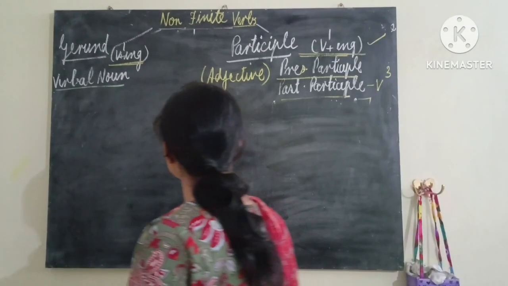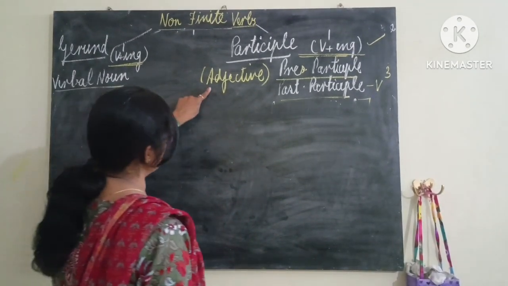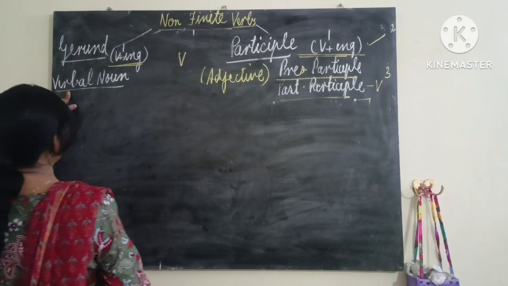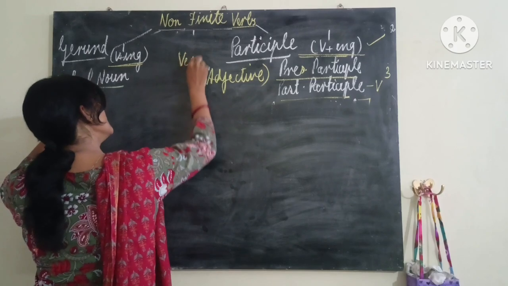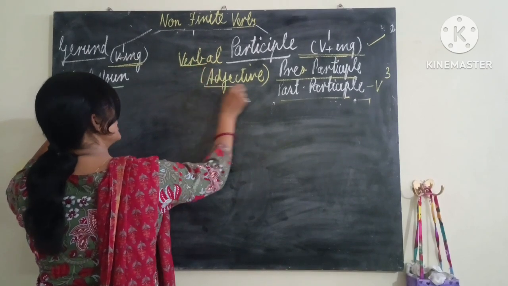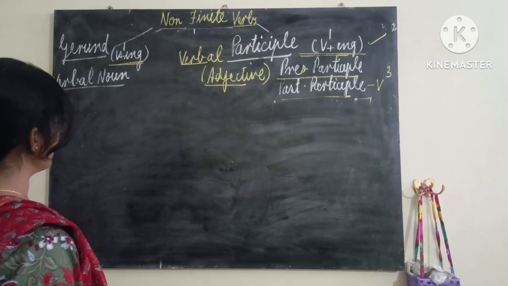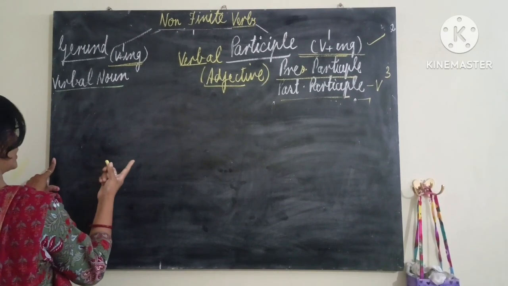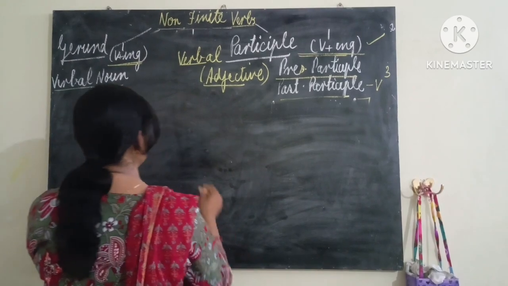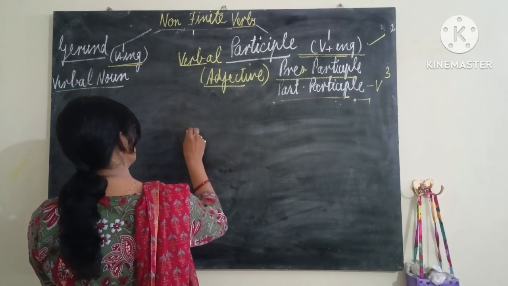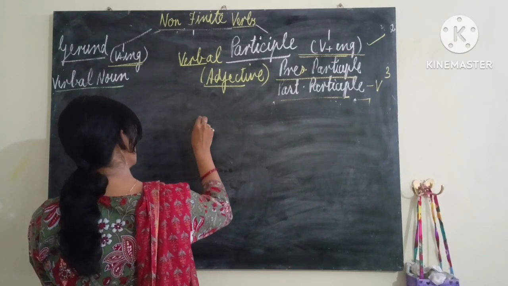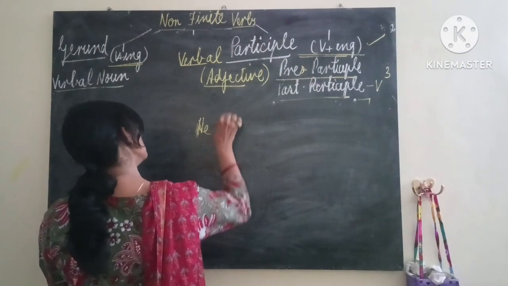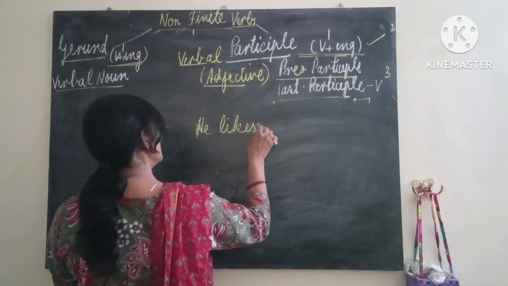Now let's take the same example, because this is used as an adjective. So we can say this is a verbal adjective, as we have said, this is a verbal noun. Now let's take the same example, the same word, walking.